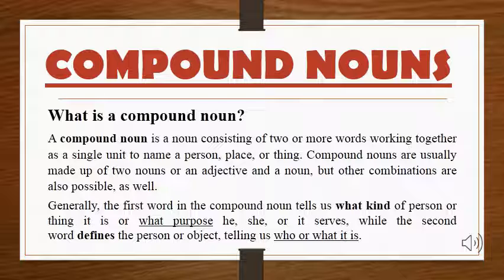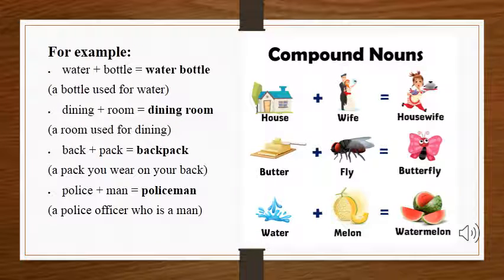Now, how will we recognize a compound noun? Well, the first word of a compound noun tells us what kind of person or thing it is or what purpose he, she, or it serves, while the second part defines the person or object, telling us who or what it is. Let's take some examples to get a better understanding.